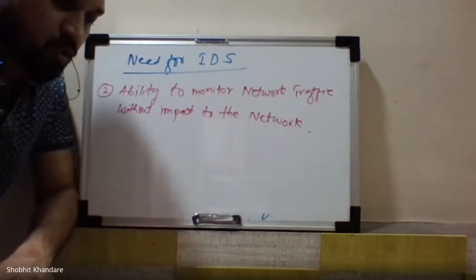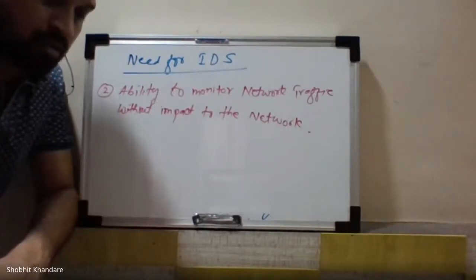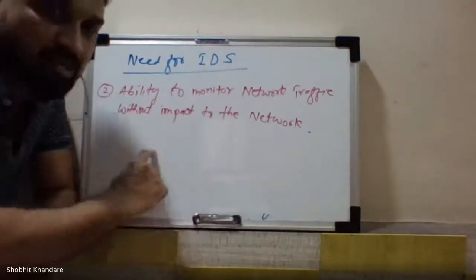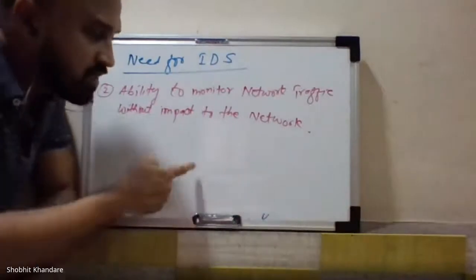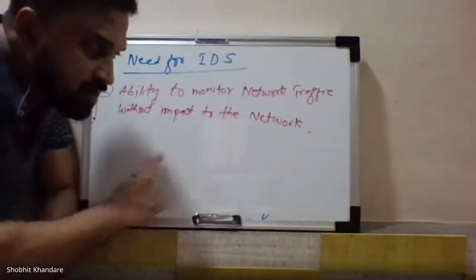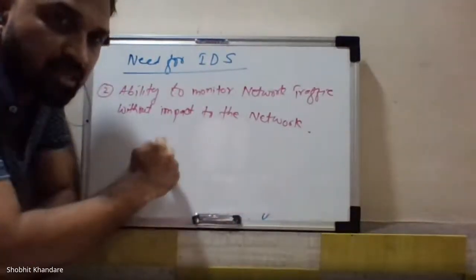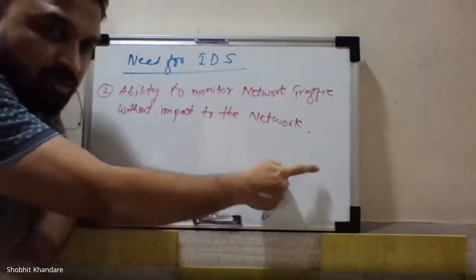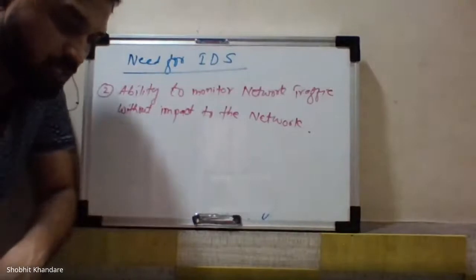All the data packets must pass through it before they can be transmitted to the remote network. Remote network means another network. Within the network is intra; between two networks is called internetwork. So that particular network becomes a remote network.